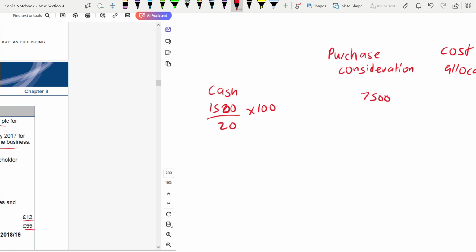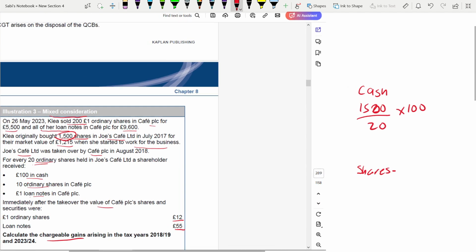Now, you have to find the cost allocation. How are you going to find the first cost allocation? You can't find the cost allocation until you find the total purchase consideration. So we'll leave it for time being. Then coming to shares. For shares, how many are there?